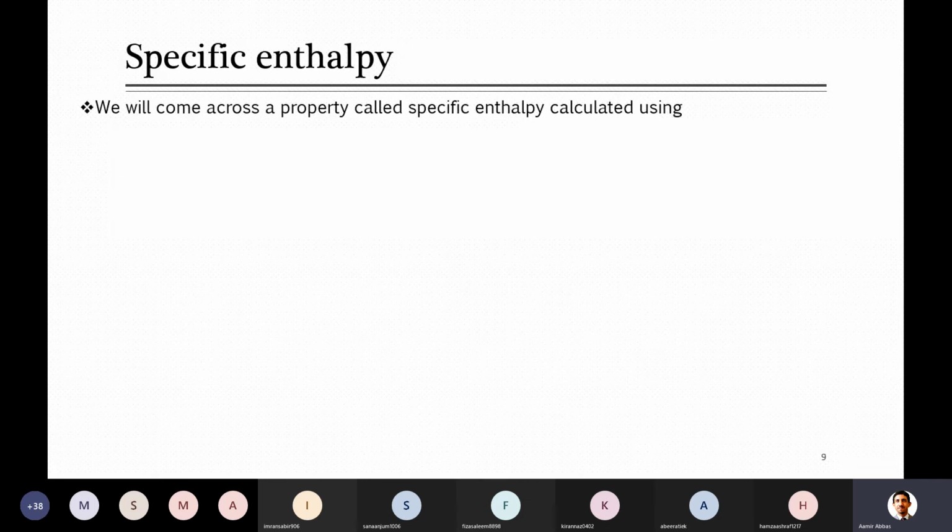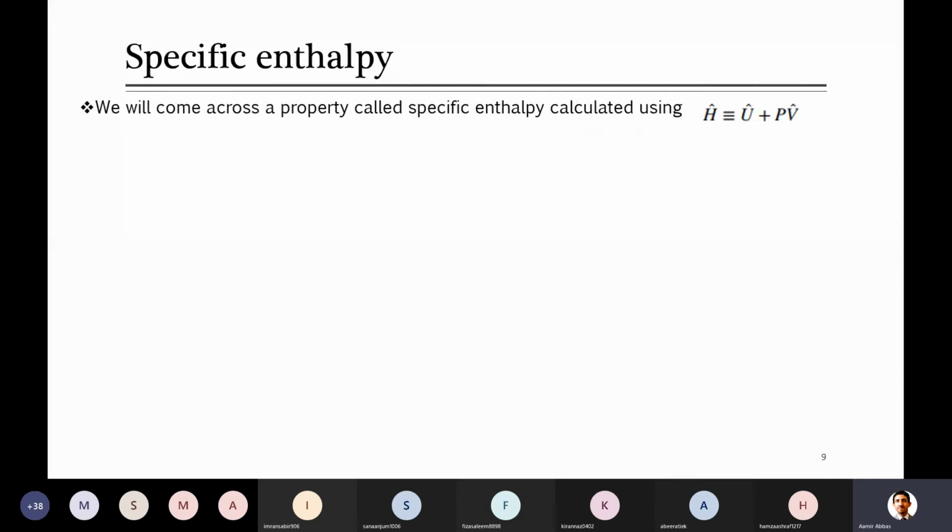What is enthalpy? Do you know its equation as well as some definition? I think you studied it in thermodynamics. Yes, go ahead. Delta H is equal to Q plus W. Yeah, it's actually the summation of internal energy plus flow work. So if I define it simply, enthalpy H is equal to U plus PV.